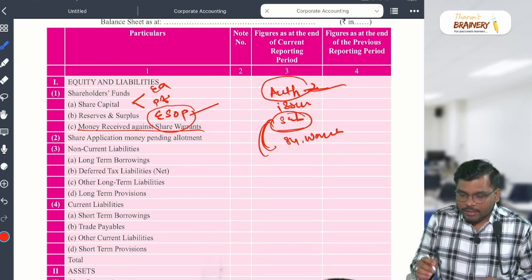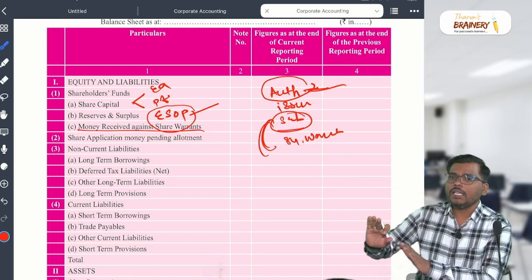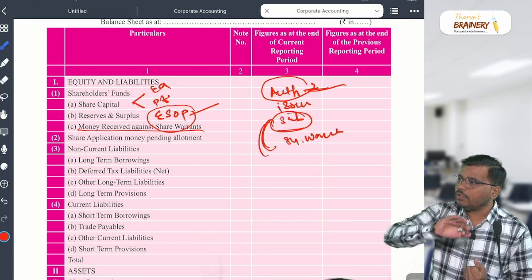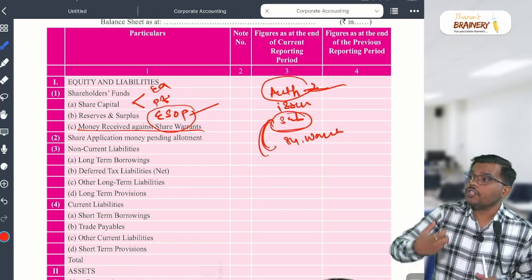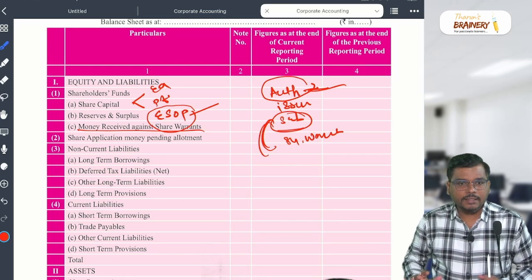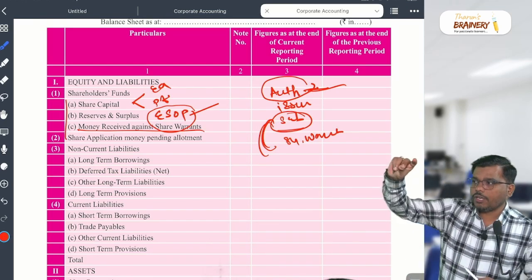For that purpose, they convert a few shares into share warrants. They are also owners, but they are removed from the share capital as share warrants. We call them share warrant holders. Is that clear? Yes or no? So how many things did we discuss, my dear student, in this case? Three things. Okay, loud and clear.